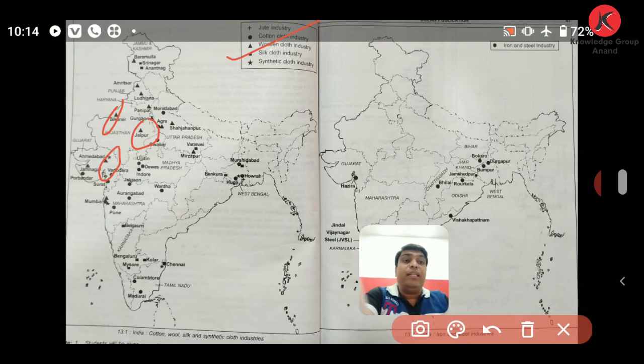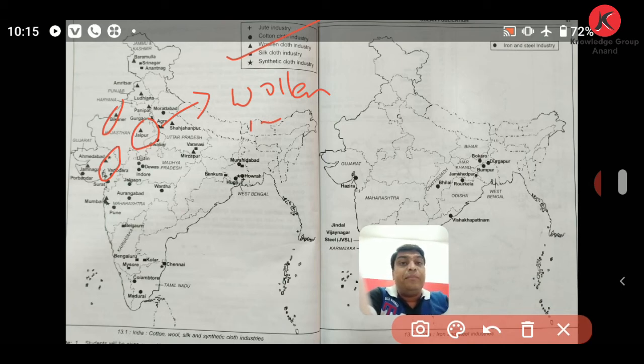You can show either a star or circle or dot, or any such kind of symbols, to locate these kinds of industries. It is more preferable to write the name of the location by drawing an arrow like this, and you can write over here, like woolen industry. You can write in such a manner by drawing an arrow so that the examiner can easily identify it.